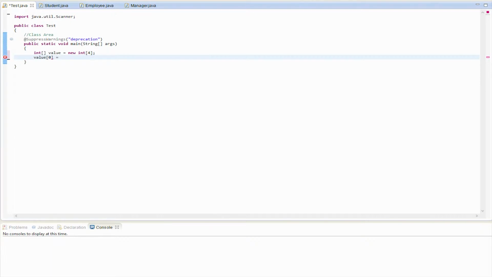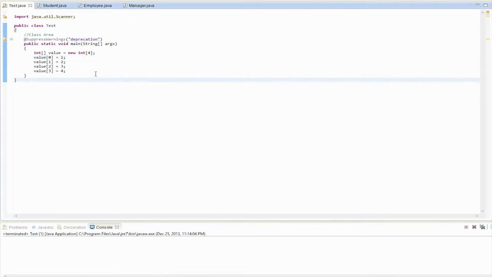So we're going to say value 0 equals 1. Value 1 equals 2. Value, so on and so forth. Value 2 equals 3. Value 3 equals 4. Now that's 4 values, 1, 2, 3, 4. I'm not sure if it goes up to 4. I'm pretty sure it's only 4, 0 starting, so we should have no problem. So we should be able to run it and not have any errors, which we don't.